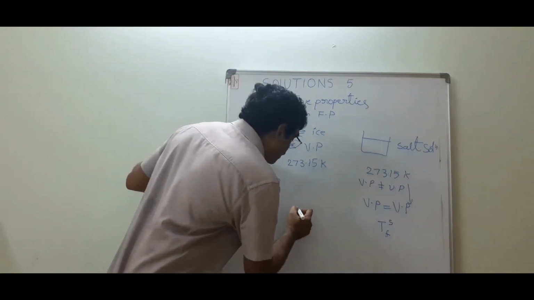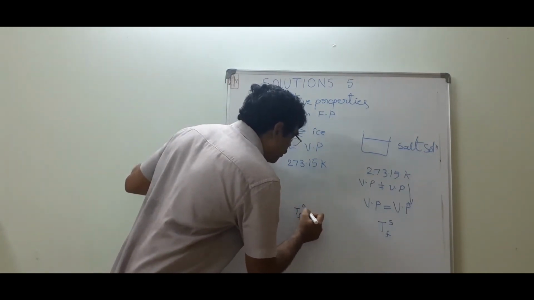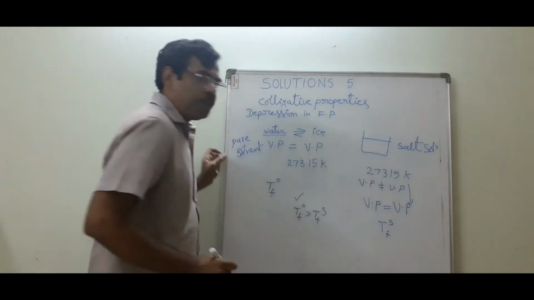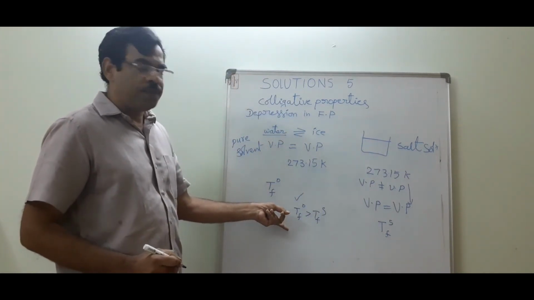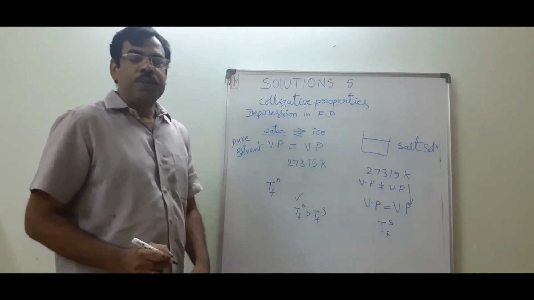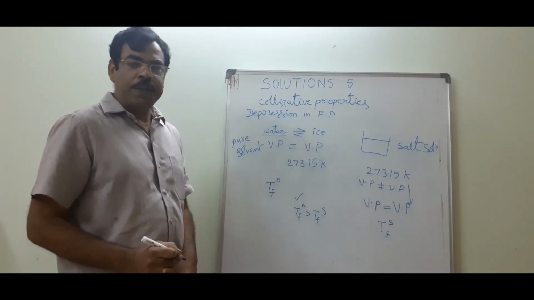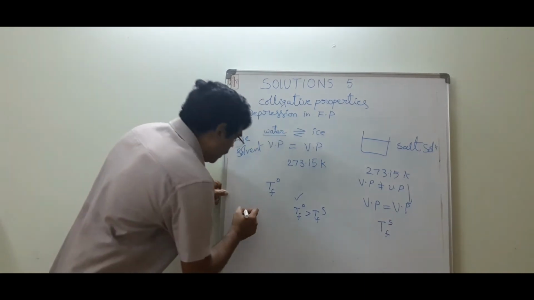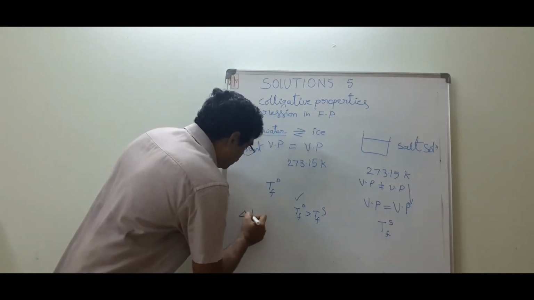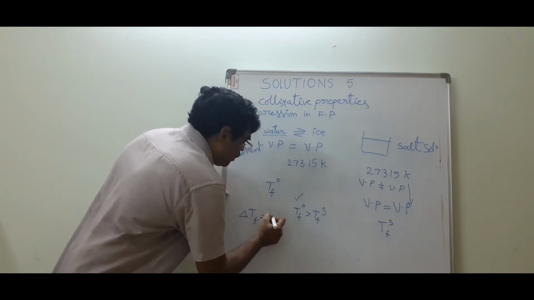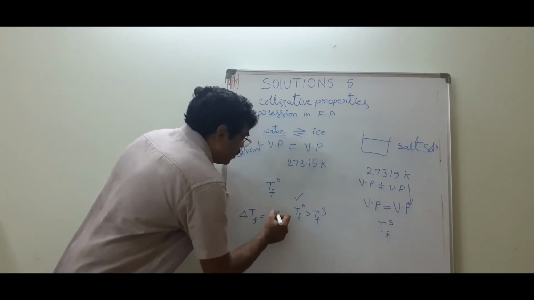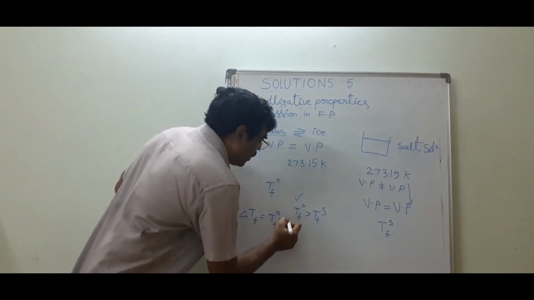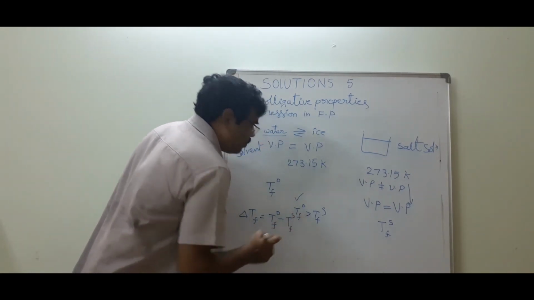So TFO is always greater than TFS. The pure solvent freezing point is more than the solution freezing point. The difference is called depression in freezing point. Depression in freezing point, delta TF, is equal to the freezing point of pure solvent minus the freezing point of solution.